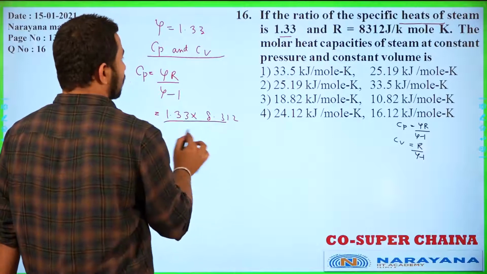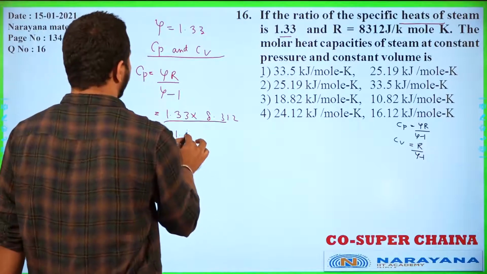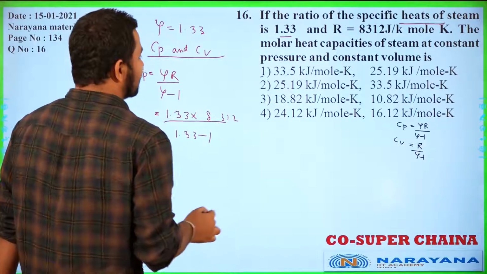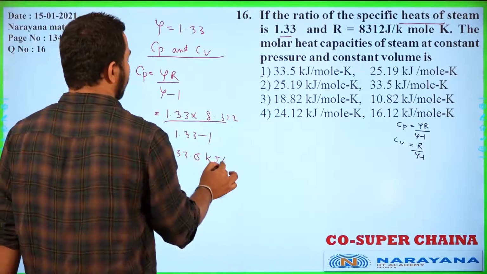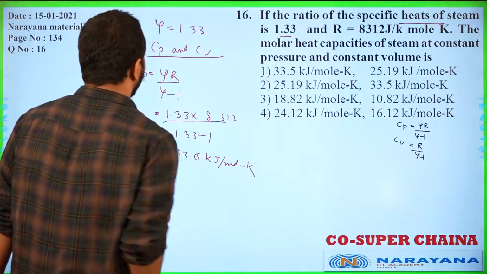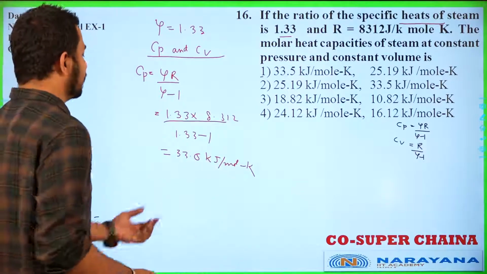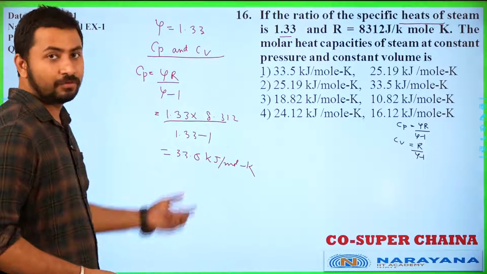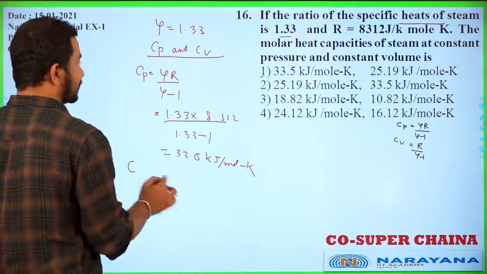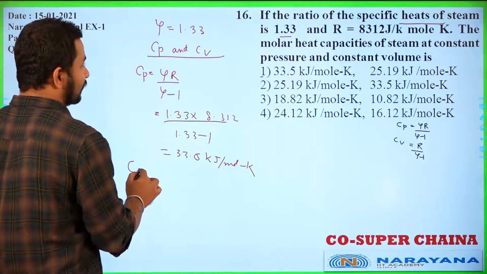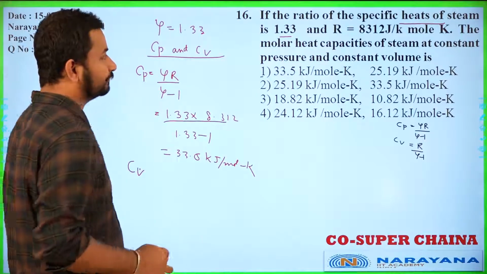If you substitute the values of gamma and R, with gamma value 1.33 minus 1, we will get the Cp value as 33.5 kilojoule per mole. You have to check the unit here. We need the answer in kilojoule per mole, so you have to check the values of R accordingly. Similarly, we have to get Cv.